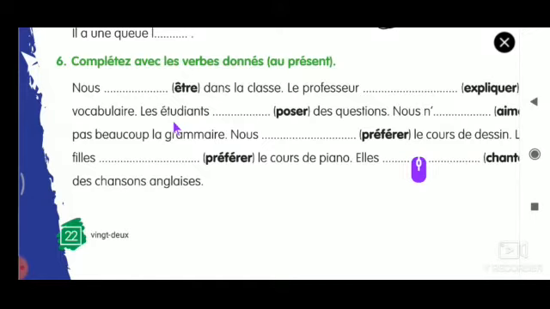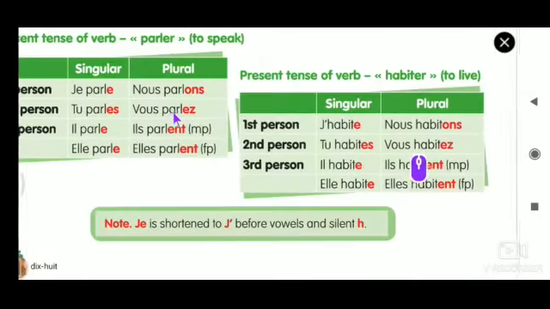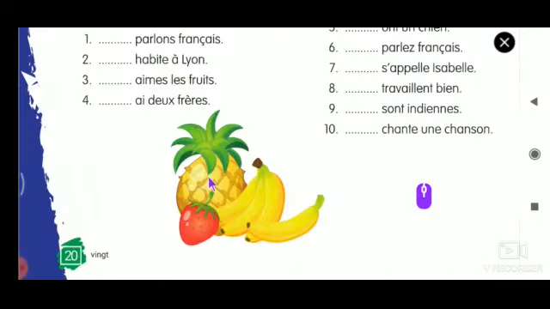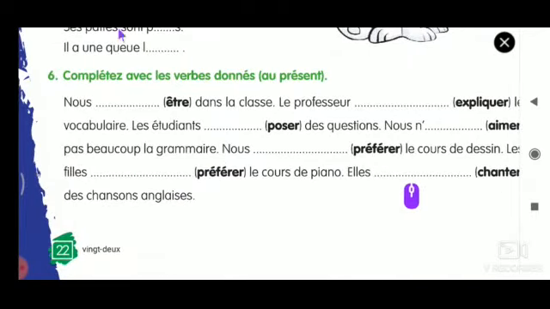It is third person plural, so that comes under ils or elles. For ils or elles, what is the ending? In parler, for ils or elles, the ending is ENT. So you just add ENT to the radical POS, and that will be the ending.